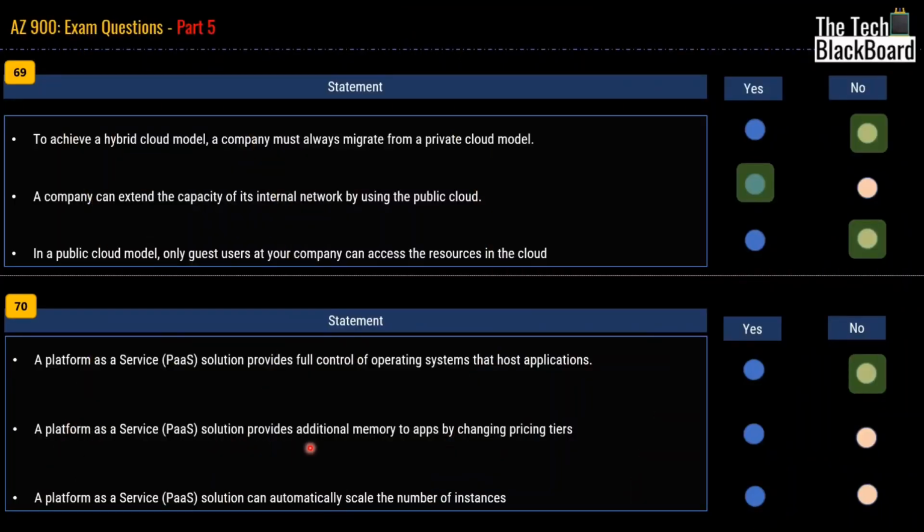As we learned from the Microsoft site, scale up means adding more memory to the apps by changing pricing tier. So the platform as a service does provide this feature. So the answer for this one is yes. Then we also learned about scale out. Scale out means scaling or increasing number of instances in your app, which talks about scaling your applications by adding number of instances. And that's exactly what this statement demands. Thus, the answer for this statement is a yes as well.